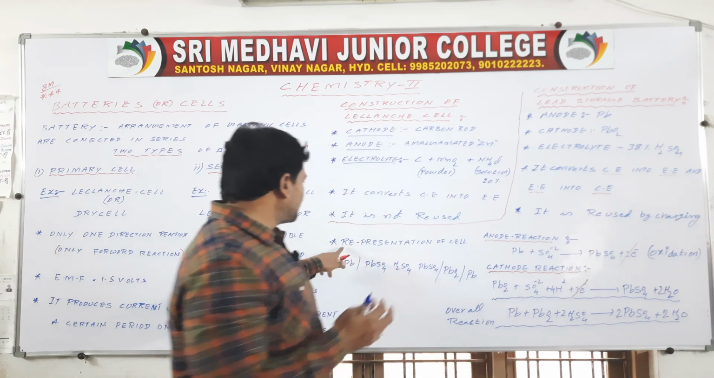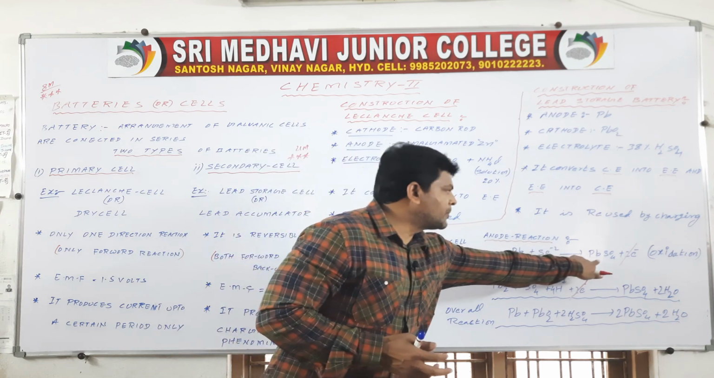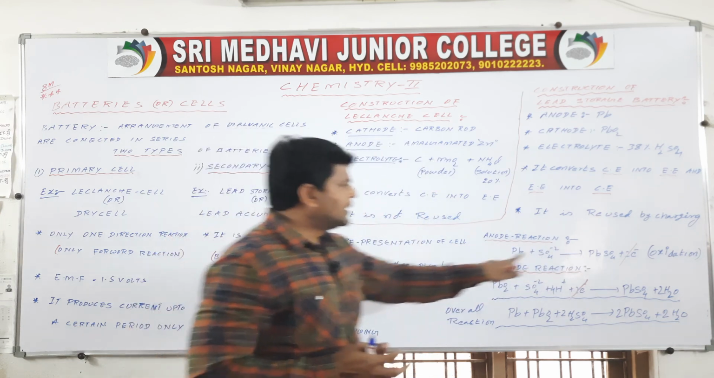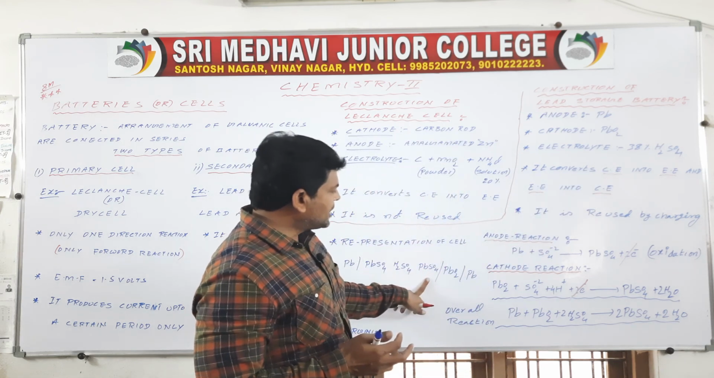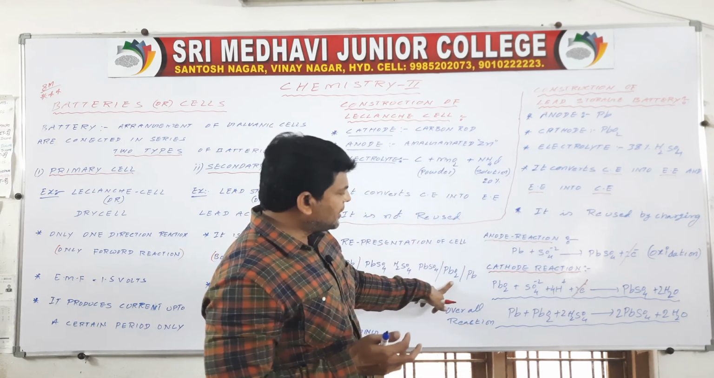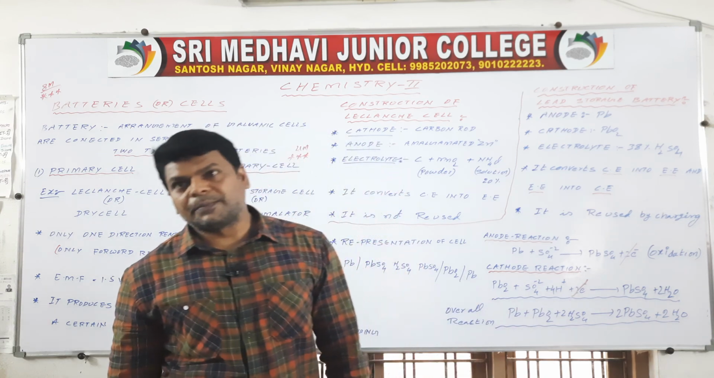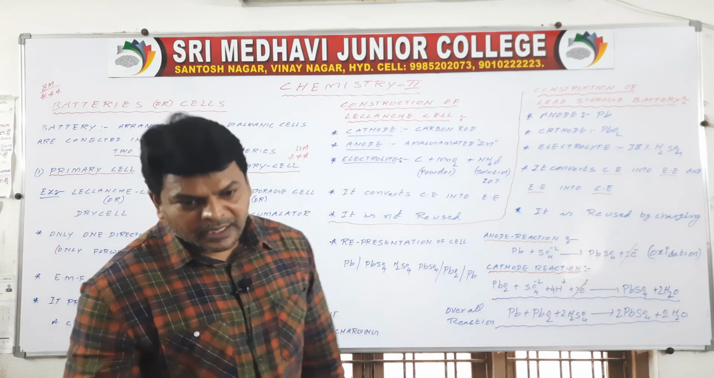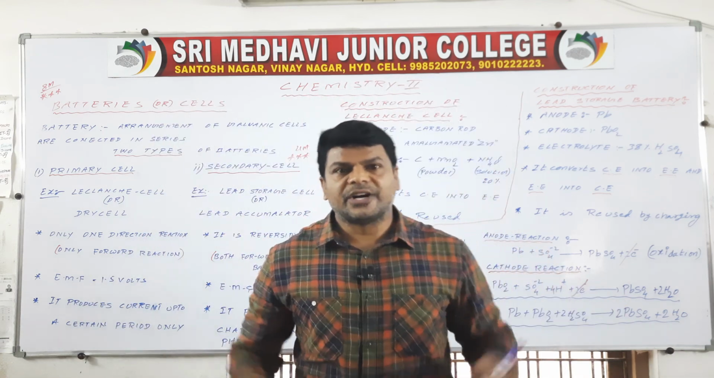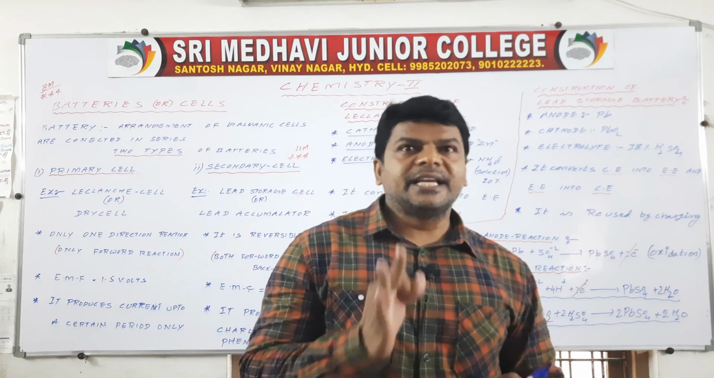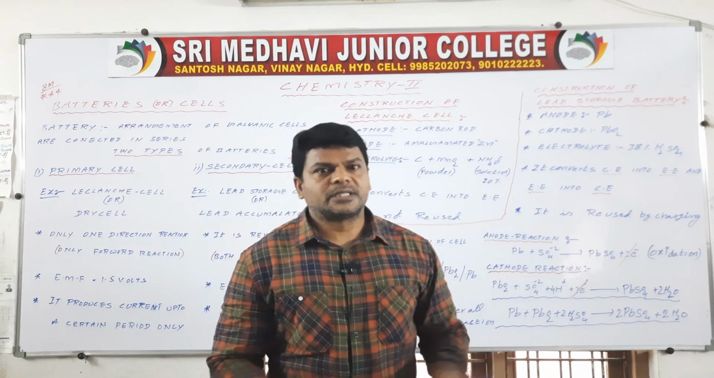So we may represent the cell: Pb converts into PbSO4, taking H2SO4 as the electrolyte, then PbSO4 converts into PbO2, Pb. This is the way the cell representation can be done. It is about batteries or cells. It is a very important question. Okay, so it's time to leave.